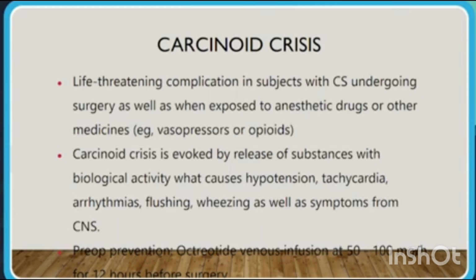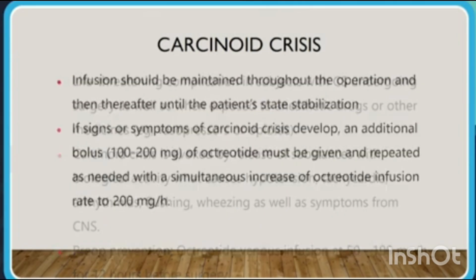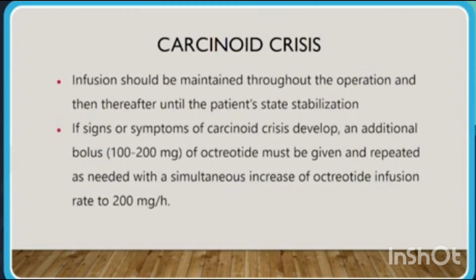For pre-op prevention, octreotide venous infusion at 50 to 100 mcg per hour for 12 hours before surgery can be used. The infusion should be maintained throughout the operation and thereafter until the patient's state stabilizes. If signs and symptoms of carcinoid crisis develop, like hypotension, an additional bolus of 100 to 200 mcg of octreotide must be given and repeated as needed, with a simultaneous increase in octreotide infusion at the rate of 200 mcg per hour.